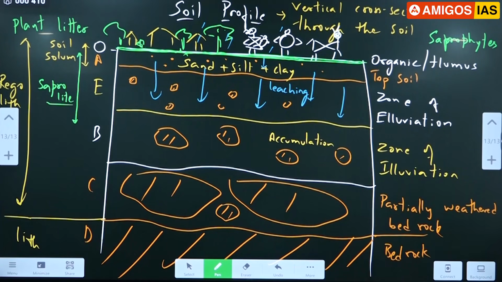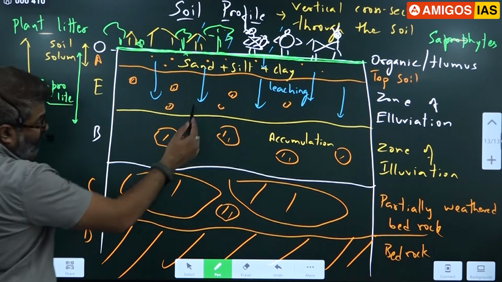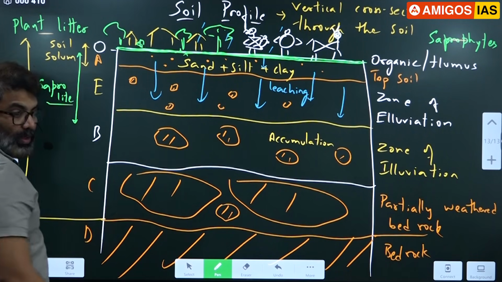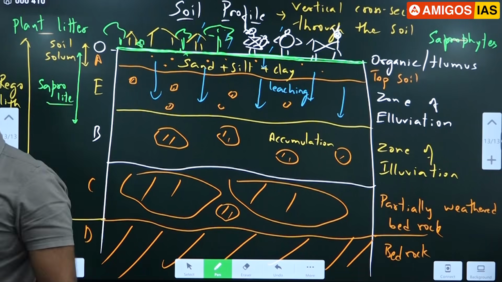Now write. Don't worry about the groundwater. That is the next topic. Where will this water go? I'll tell you next, because I can't write everything in one diagram. Take your time now. Make sure you write.